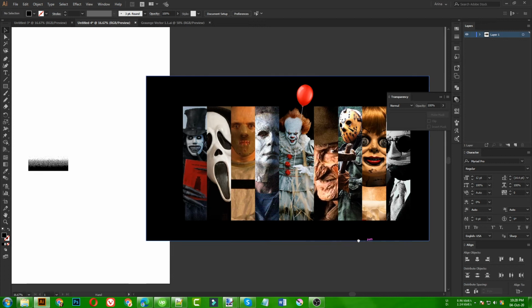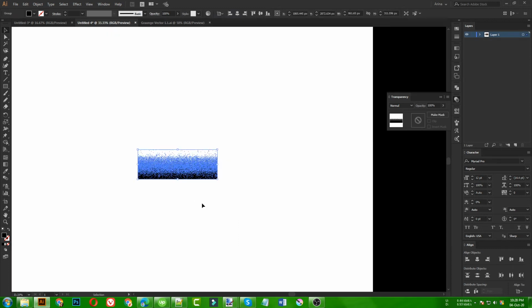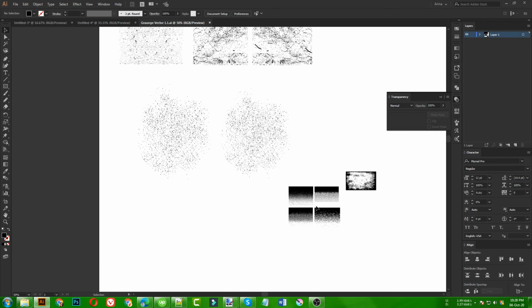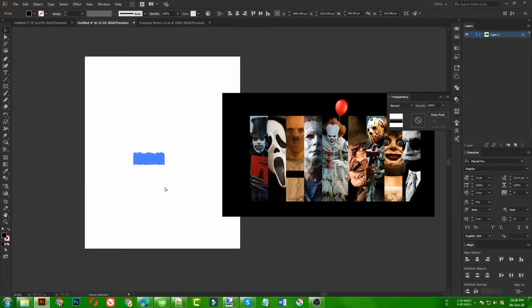Now as you can see, this is just some hard cut at the end, so I don't want to keep that as it is. So I am going to hide this area, or I am going to make these areas fade out. So for that I am going to use this grunge texture here. I gave you this pack here, you can see this, you will find that in that pack. So I am going to use that one. This is my grunge texture here. I am going to copy this.